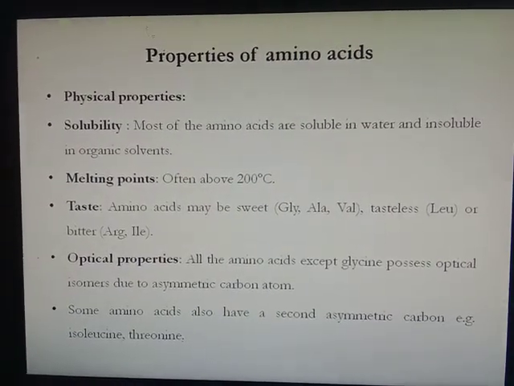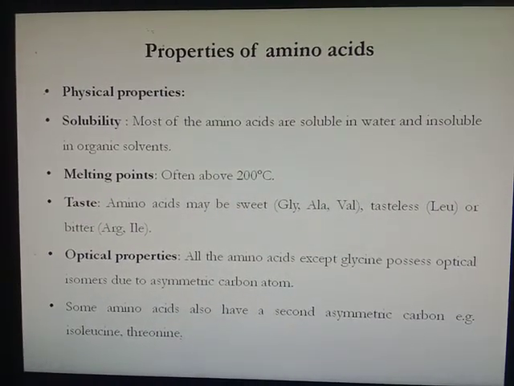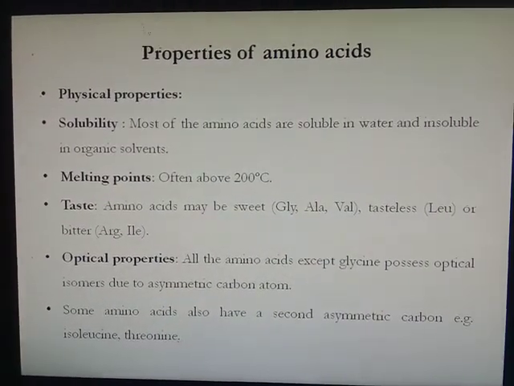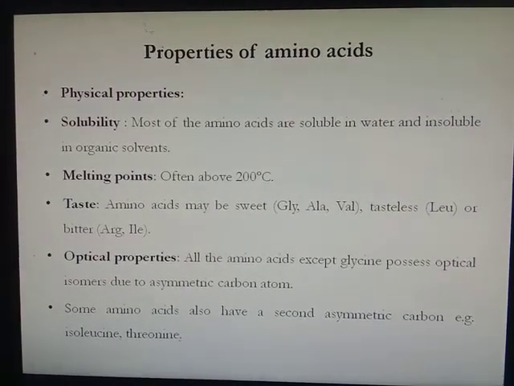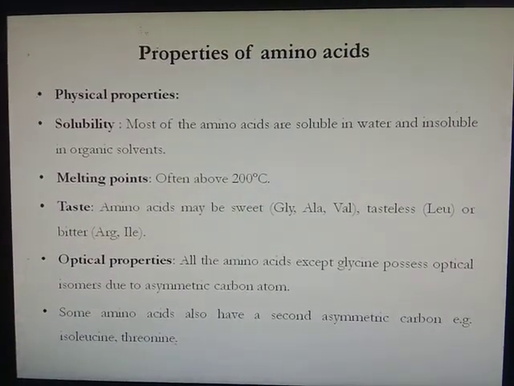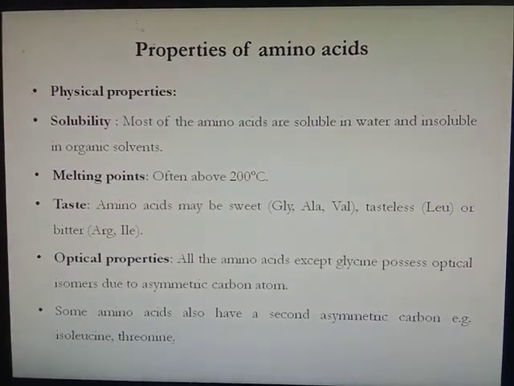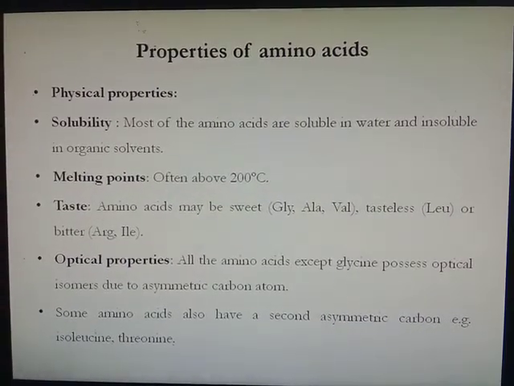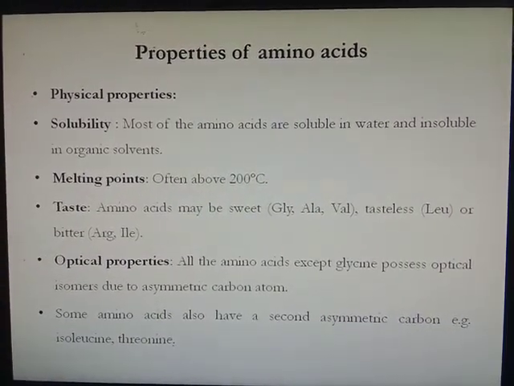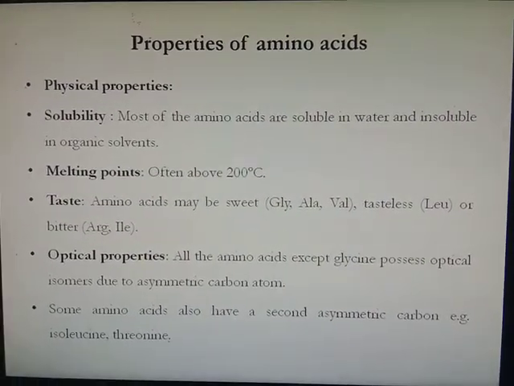Then the optical activities or optical properties of amino acids. All amino acids except glycine possess optical isomers due to an asymmetric carbon atom, meaning the carbon atom having 4 different groups. So except glycine, all amino acids possess optical properties. Whereas some amino acids also have a second asymmetric carbon, for example, isoleucine and threonine.